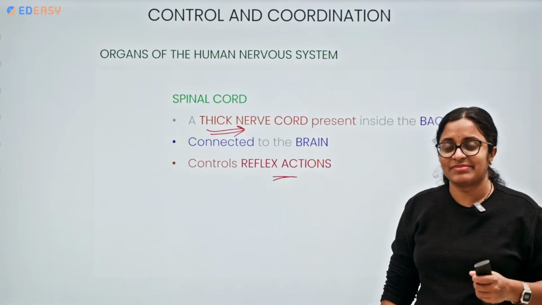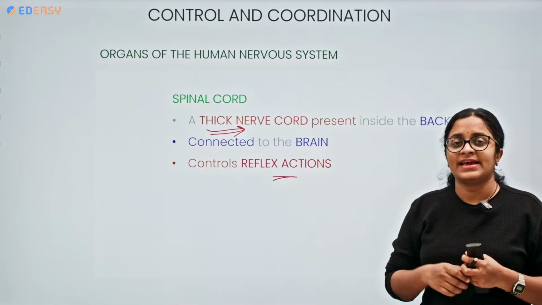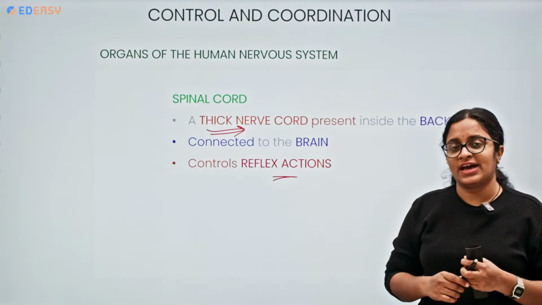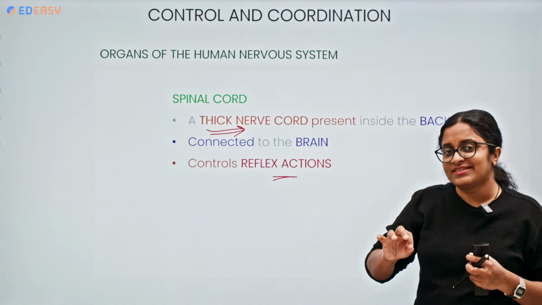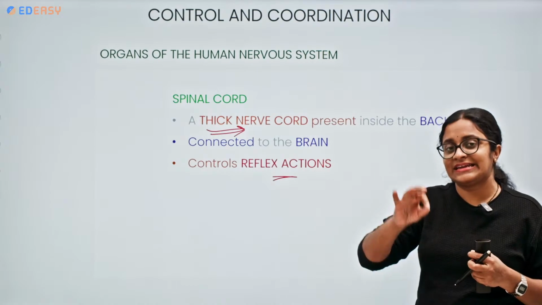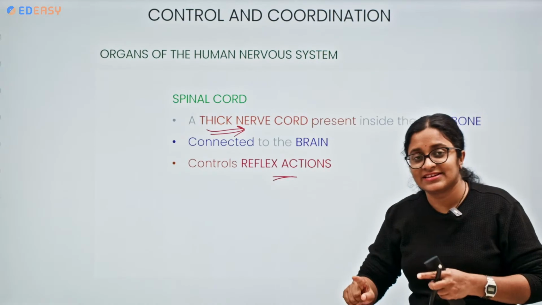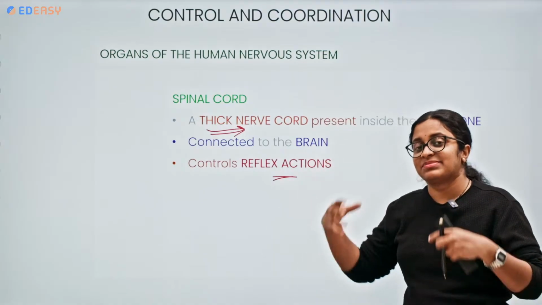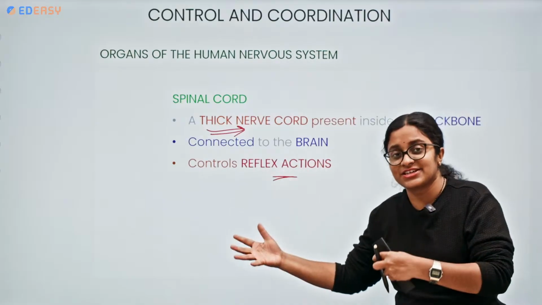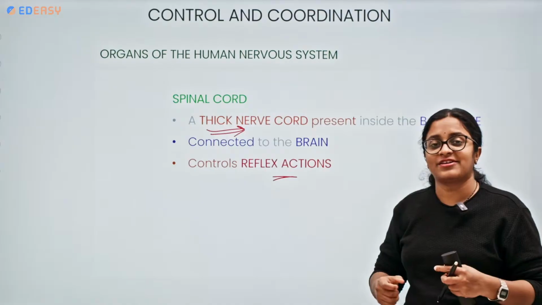Let me give an example. When a person touches a hot pan, there is an immediate withdrawal of the hand. Imagine if that stimulus had to be detected by the receptor of the sense organ, travel through the sensory neuron, go to the brain, and the brain analyzes, interprets, takes decisions, and sends instructions to the motor neuron, which sends instructions to the effector glands.